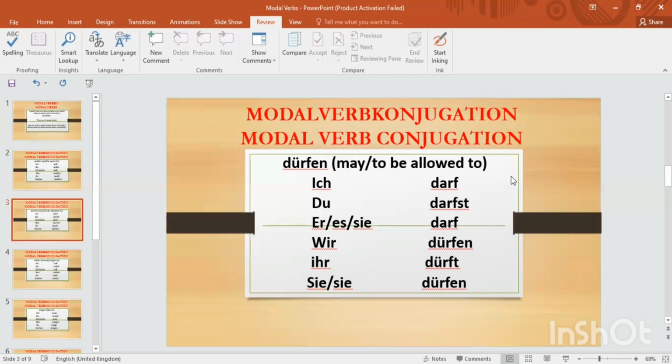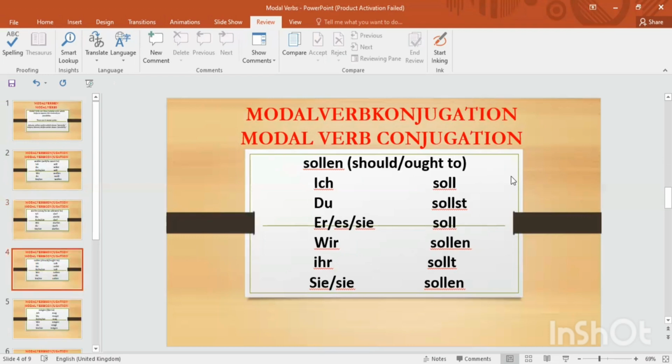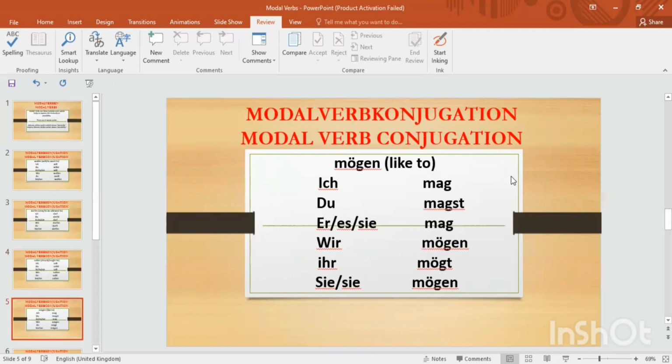Okay, next is dürfen. Dürfen means may or to be allowed to. To ask someone for permission, or to permit someone, you can use dürfen. May I do this? And you are allowed to do this. And sollen means should or ought to. We can use sollen for suggestion sentences. You should take this and you should do this, and for asking, should I do this.